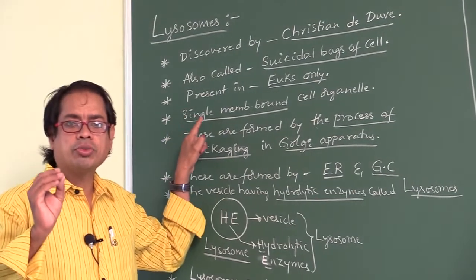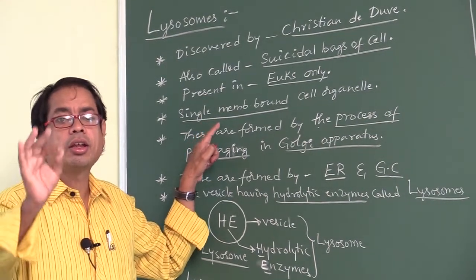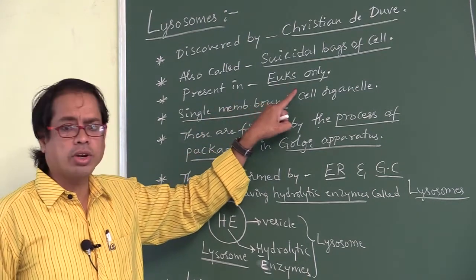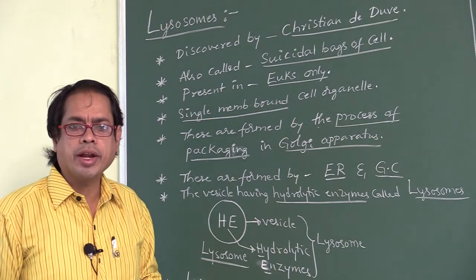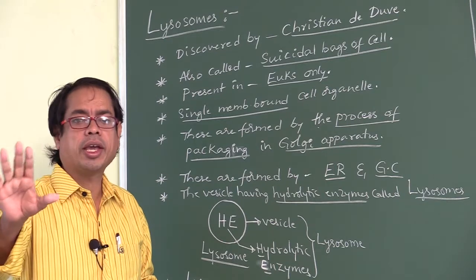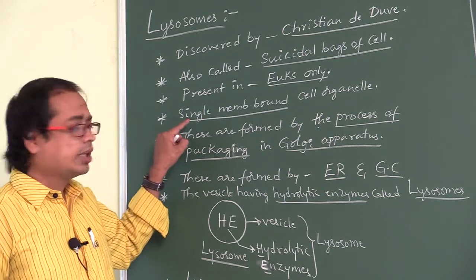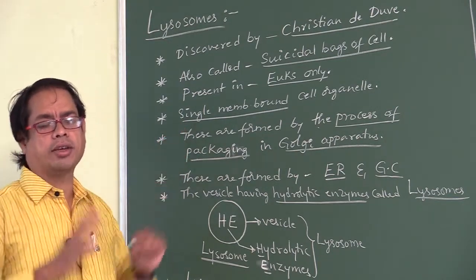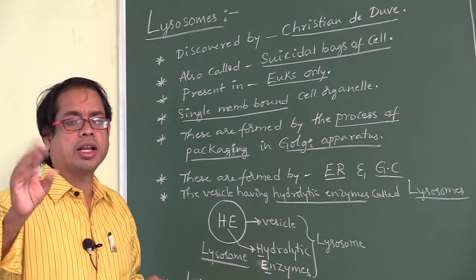These lysosomes are found in eukaryotes only, not in prokaryotes. All membrane bound cell organelles are present in eukaryotes and absent in prokaryotes. This lysosome is a single membrane bound cell organelle.